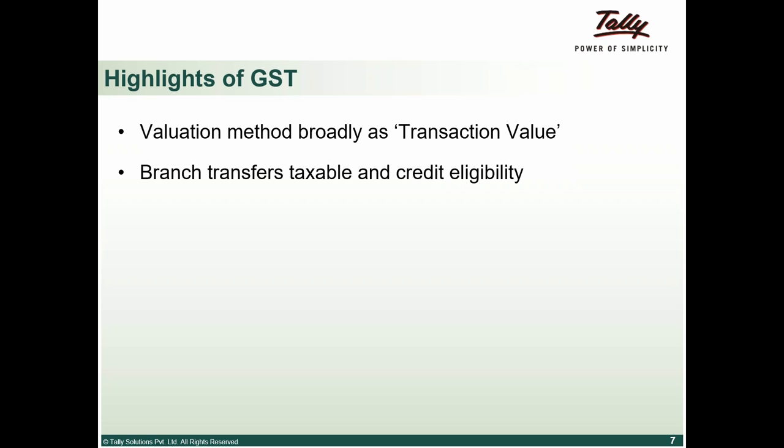Now, branch transfer is basically me supplying my goods from one branch to another branch or from my head office to my branch. Since I am supplying, tax needs to be charged. So under GST, all branch transfers will be liable to GST tax. But what is the best part of it? Since we discussed the tax credit across the supply chain in the earlier slide, whatever tax is charged on branch transfer will be available as credit eligibility, which means the receiving branch or the receiving HO can claim the input tax credit on the tax that is being charged on branch transfer.